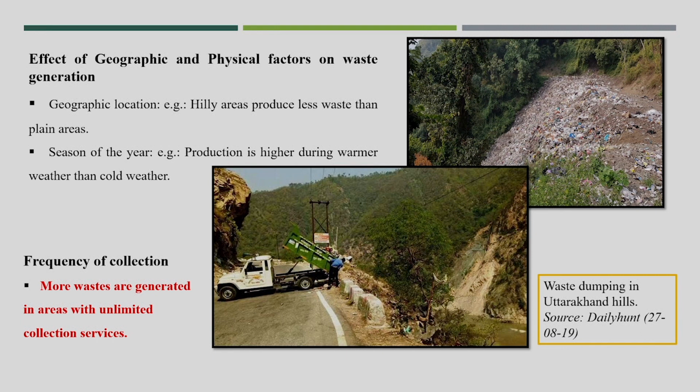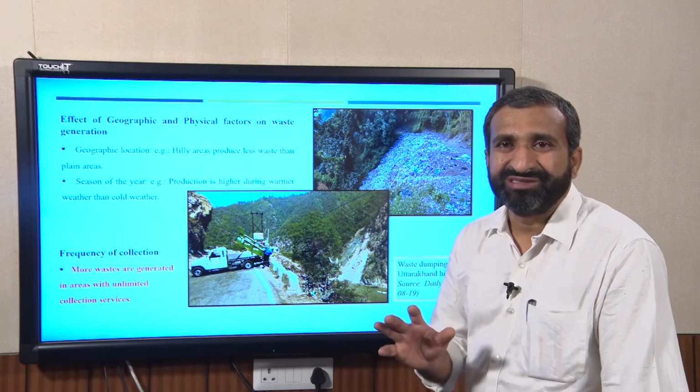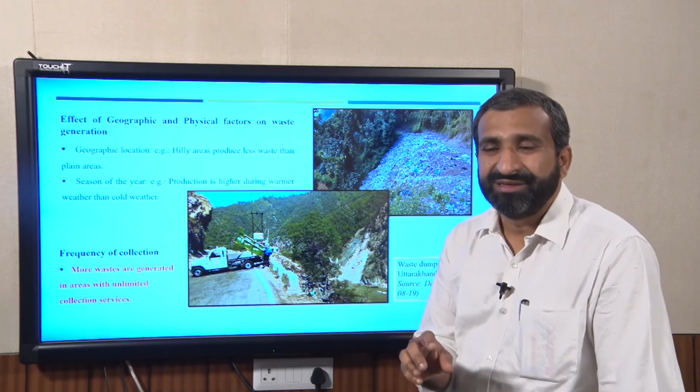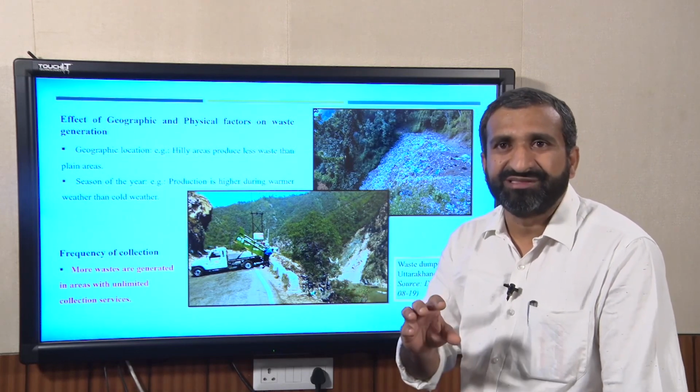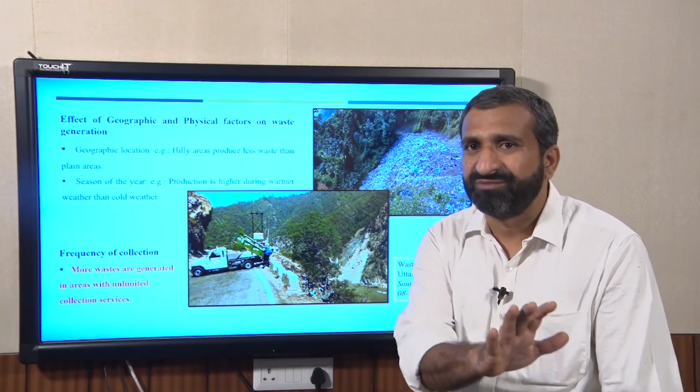in the hilly area. And another point is frequency of collection. So, here we can see that more waste is generated in the area with unlimited collection services. This is a very important factor for waste generation. Suppose I give an example on this. Suppose your collection frequency is very high. Suppose once in a day waste is getting collected from your house.